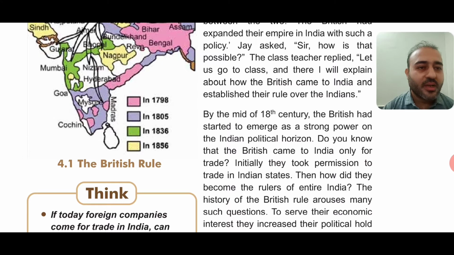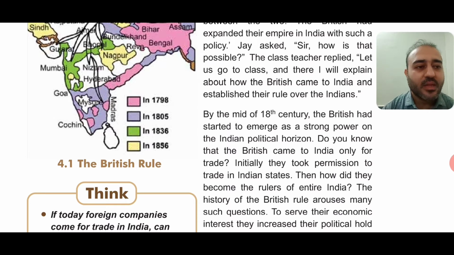Do you know that the British came to India only for trade? We have already seen in the first chapter that they had actually come to India for the trade purpose only, but later on they started acquiring or capturing the Indian territories. Initially, means in the beginning, they took permission to trade in Indian states. Then how did they become the rulers of entire India?